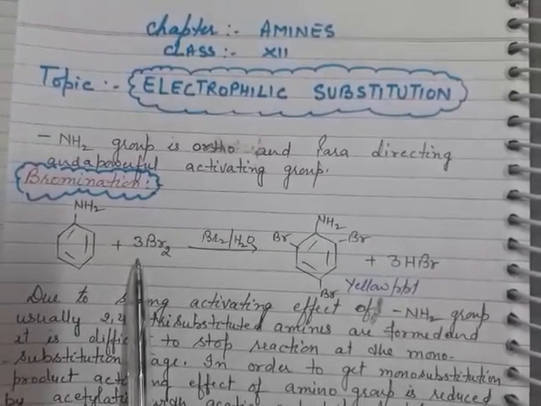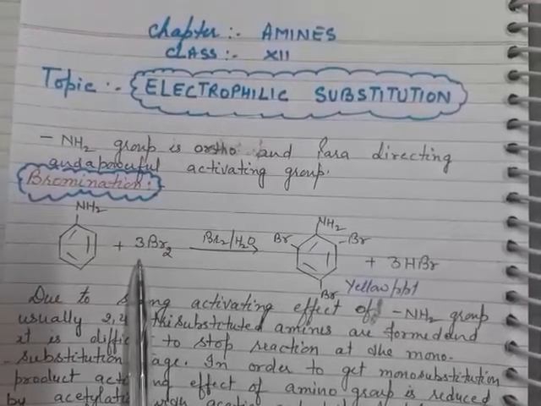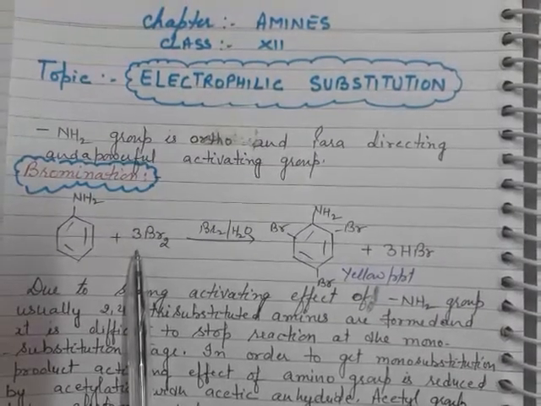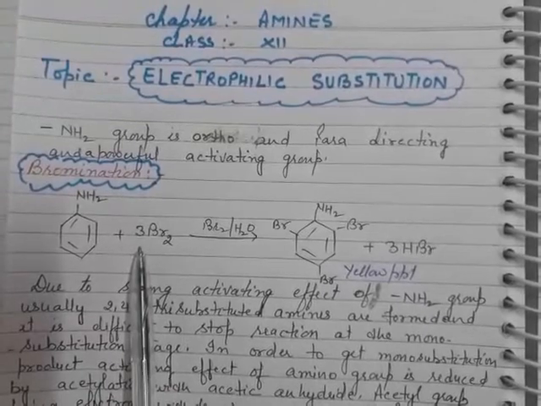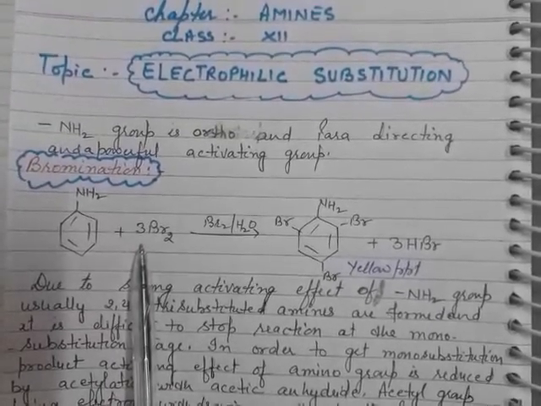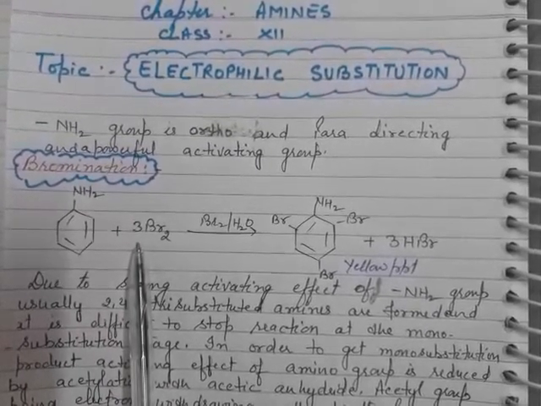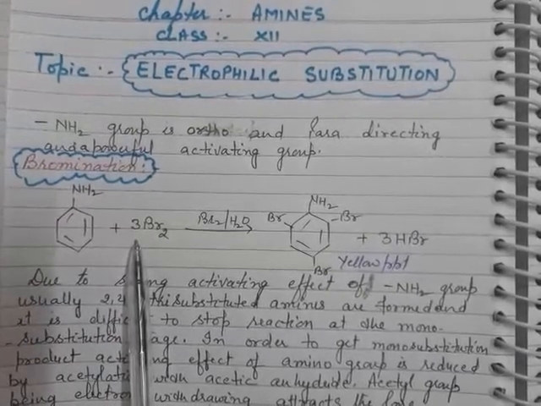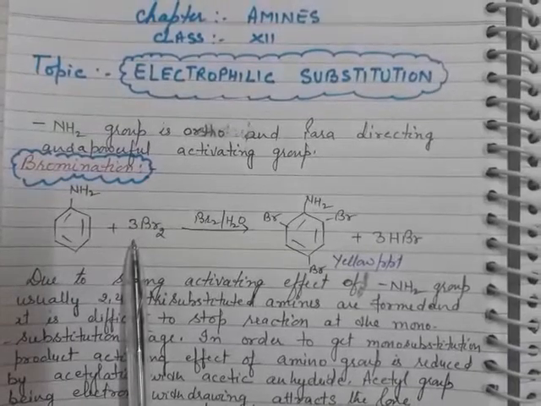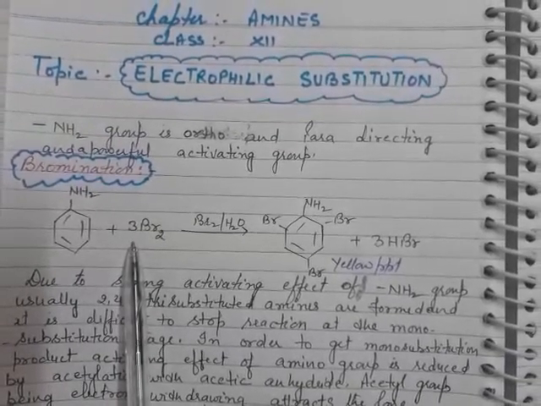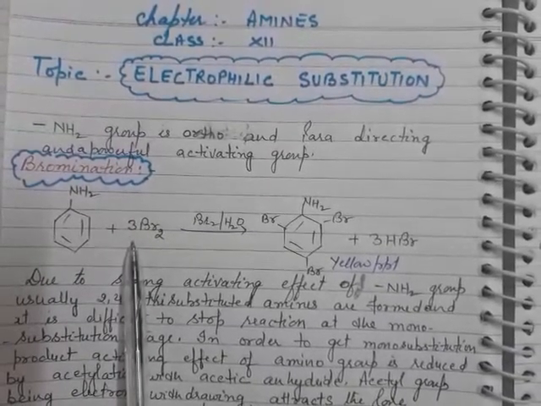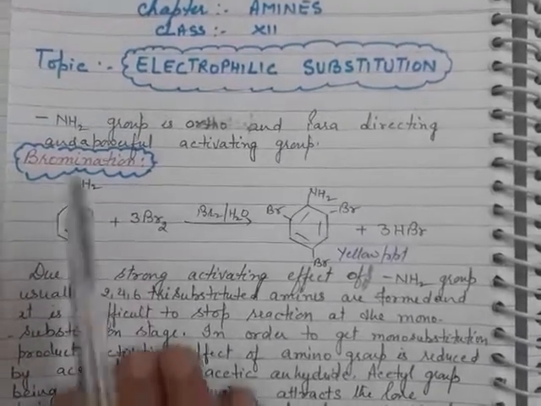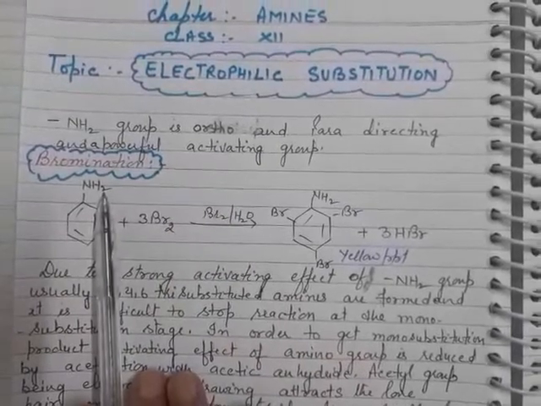Under its attacking influence, the ortho and para positions in the ring get activated as a result of resonance of the lone pair on nitrogen with pi electrons of the ring. Therefore, the substitution takes place at the ortho and para positions. Since the ring has been activated, the substitution reactions readily take place under mild conditions. So first of all, we shall be discussing bromination.